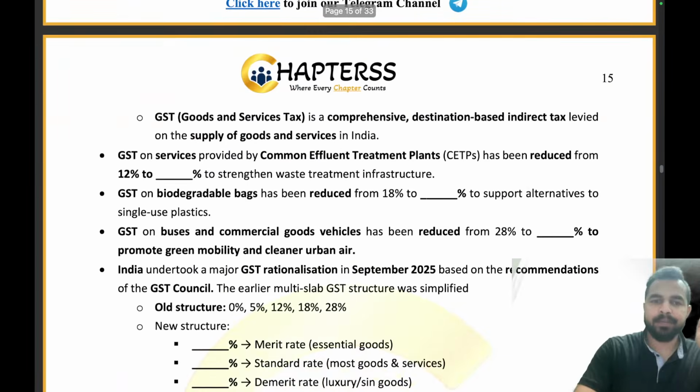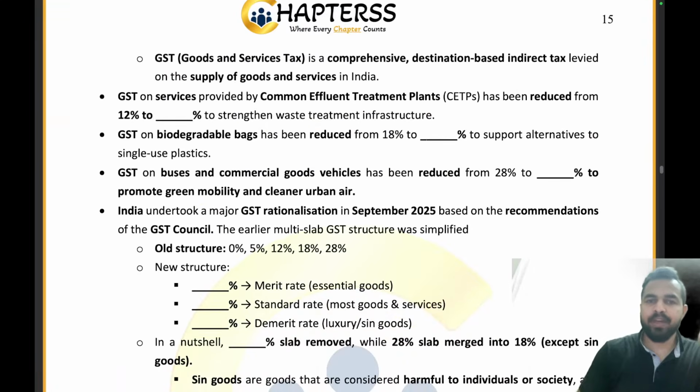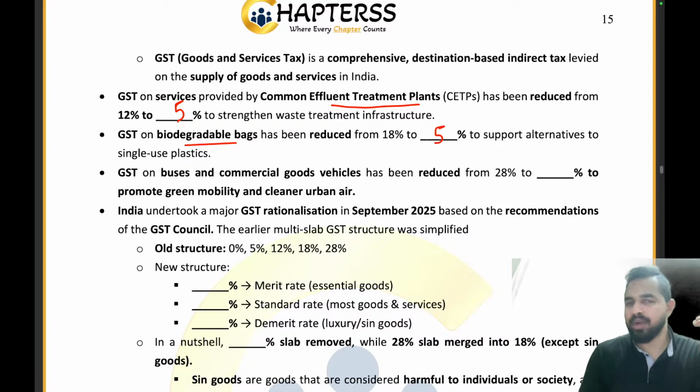Let's start. So the GST on the services provided by CETP, common effluent treatment plants, has been reduced from 12% to what percentage? 5%. Now the GST on the biodegradable bags has been reduced from 18% to 5% to support the alternatives to single-use plastics. Now the GST on the buses and commercial goods vehicles has been reduced from 28% to 18%.